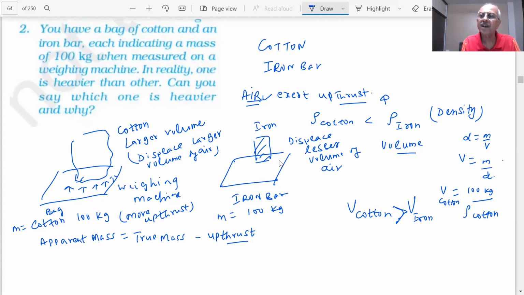So actually, what is happening? They are showing the same mass, but in reality, which is heavier?